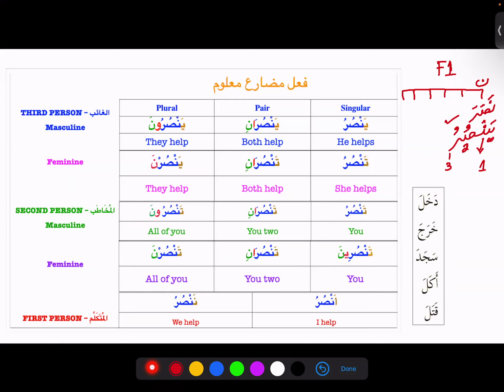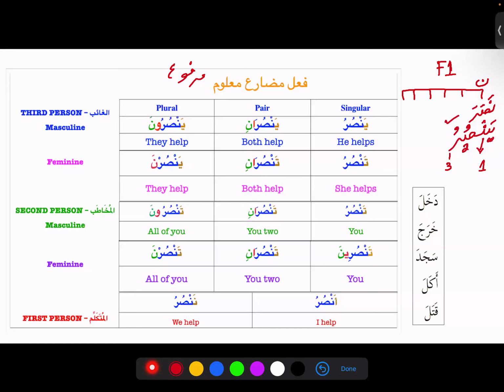We are talking about fi'l mudariya marfu. This is the default state of fi'l mudariya, and in the default state the huwa version is going to end on the damma. So my third root letter is going to end on the damma. I don't need to worry about anything on that. And my first root letter, when I'm saying nasara yansuru, daraba yadribu, samia yasmau, when we are converting, I'm talking about only family one.